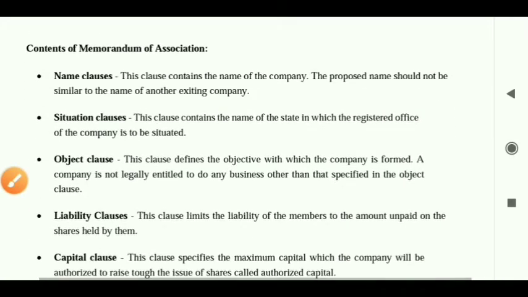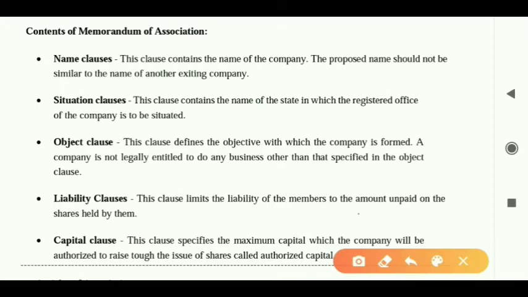So that way I calculate how much amount is unpaid on the shares held by me. Suppose I hold 10,000 shares. I was required to pay 7 rupees, but I paid only 4. How much is unpaid? 3. And I hold 10,000 shares in the company. So 3 into 10,000 makes it 30,000. So my liability cannot be more than 30,000. Is it okay?